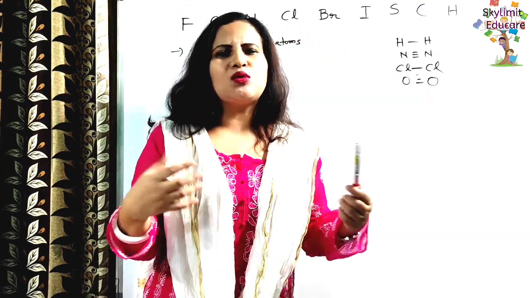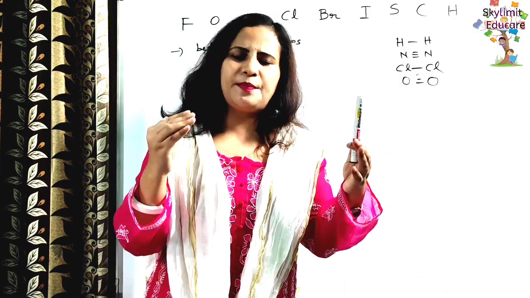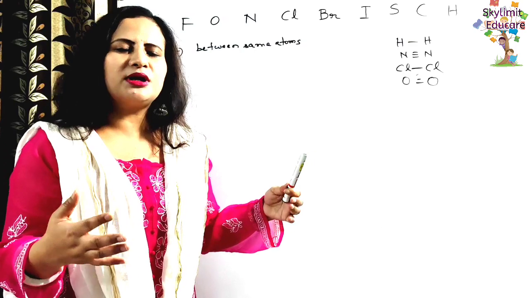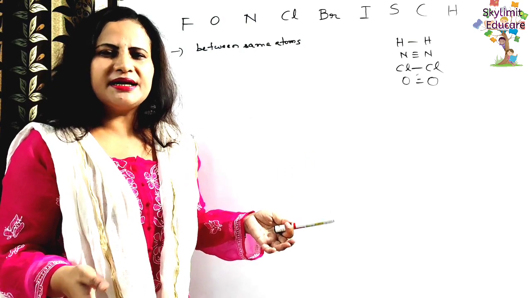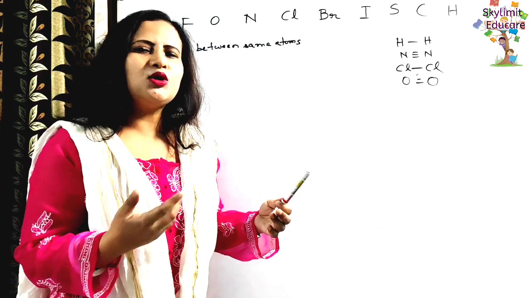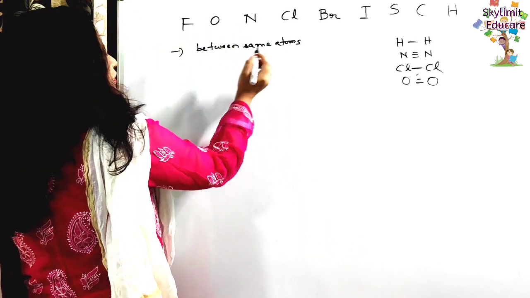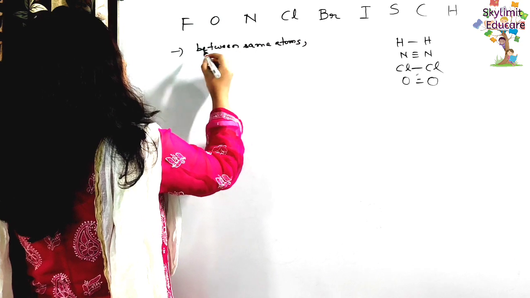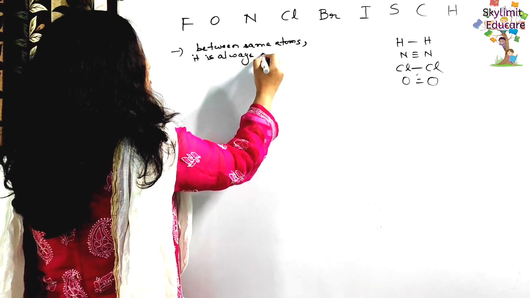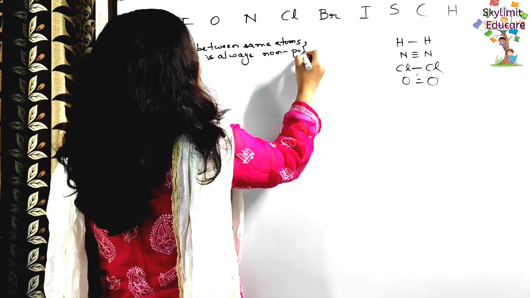So obviously both are equally electronegative, so the electron pair will be shared equally. So this type of compound is usually non-polar. It doesn't have any pole or separation of charge because the electron pair is shared equally. Between same atoms, it is always non-polar. Remember it.